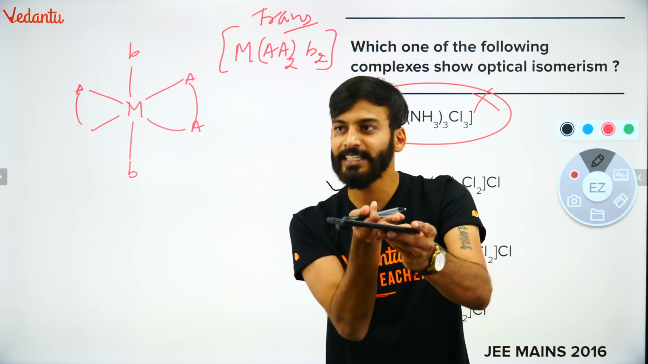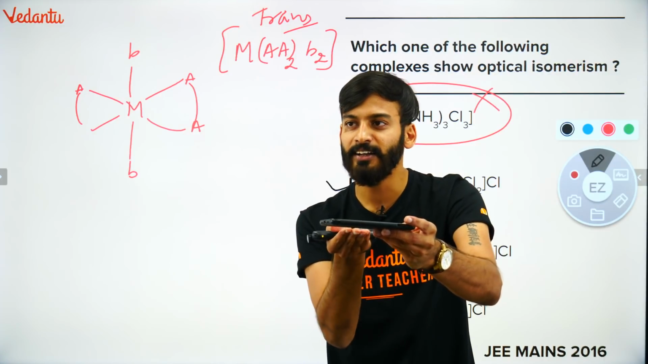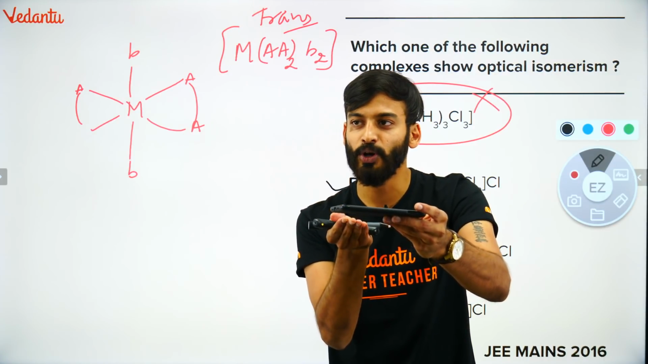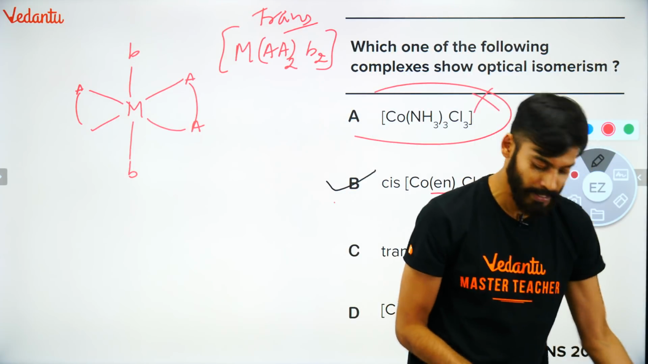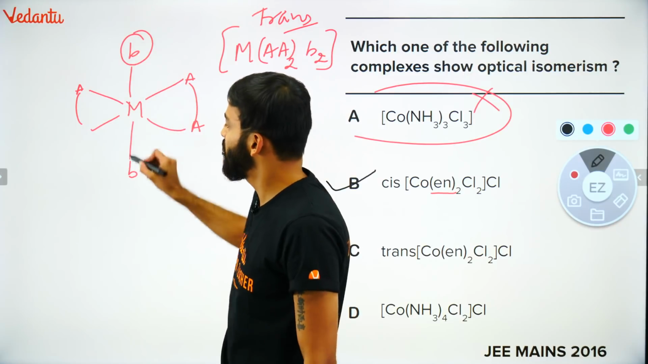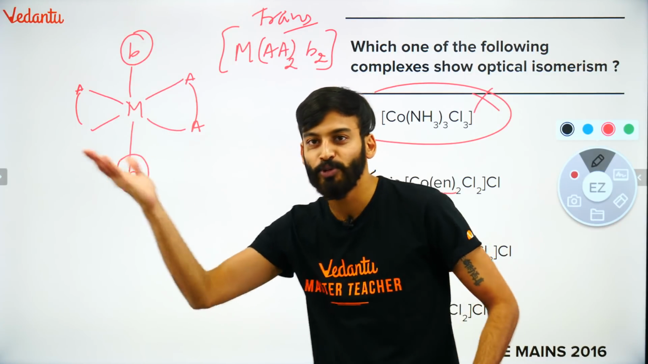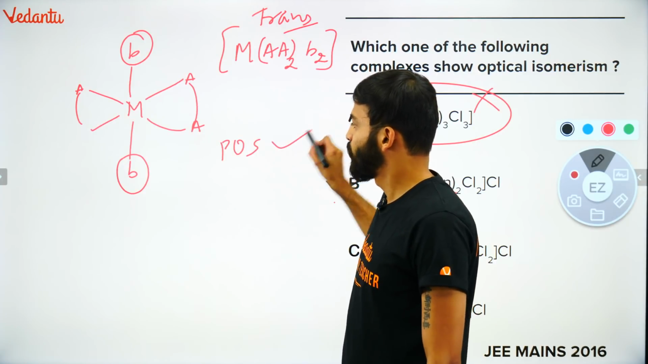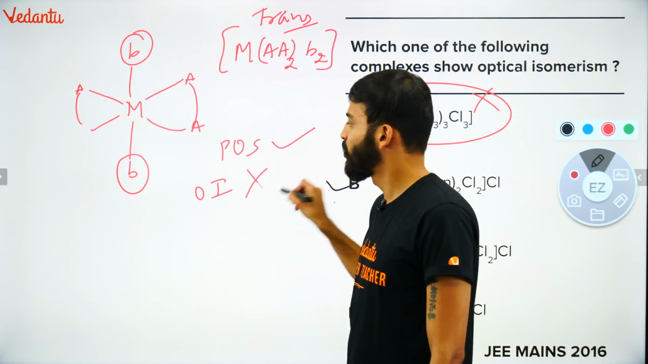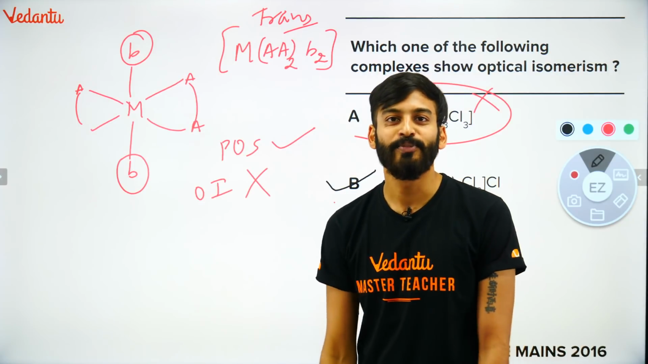Can I cut a slice? Can I do a slice cut? Yes or no? So it can be a plane of symmetry. You will get similar ligands up and down. What you have to do? You have to do a slice cut. Whenever plane of symmetry is present, you will say optical isomerism will not exist. Optical isomerism will not exist.